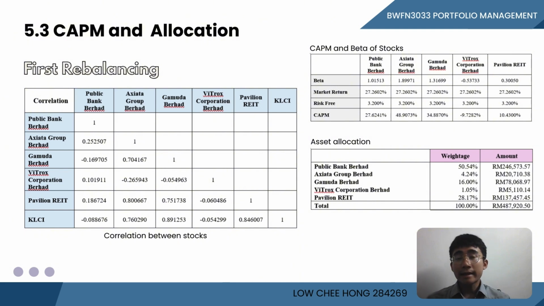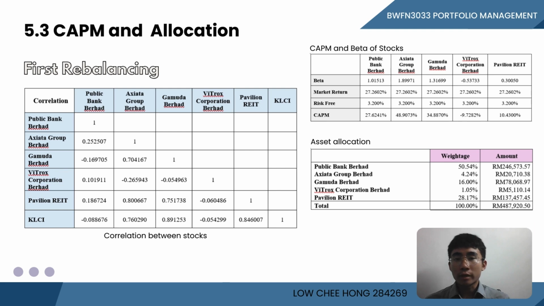Axiata Group has a highly positive correlation with the Pavilion REIT and the Gamuda, indicating that this share will move in the same direction. Gamuda has the highest correlation with the KLCI market index, implying that the Gamuda stock price moves are strongly linked to the market fluctuations. Next table shows the CAPM and beta of the 5 selected share during the first rebalance.